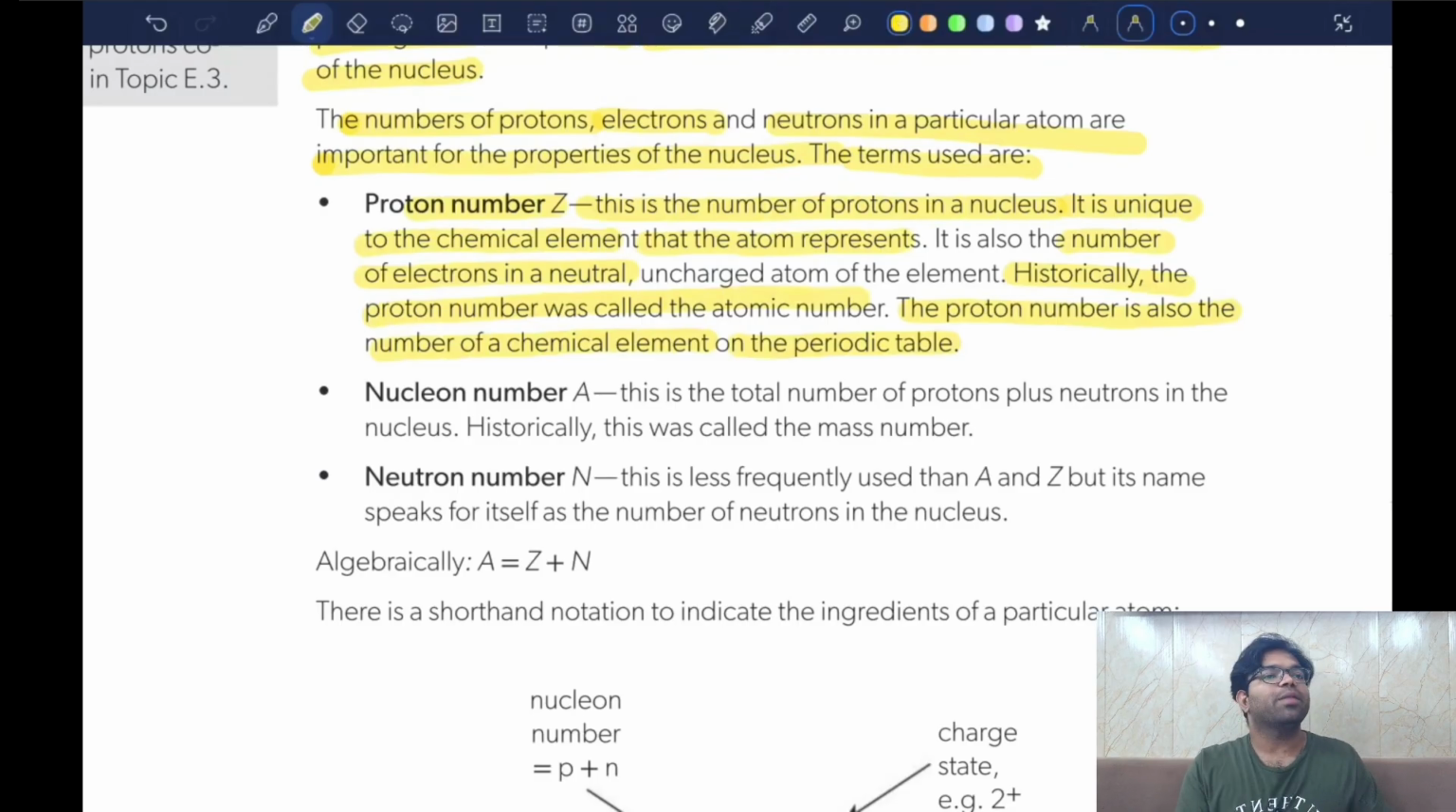That means the whole of the periodic table is arranged in ascending order of atomic number. For example, hydrogen, helium, lithium, beryllium, boron, carbon, nitrogen, oxygen, fluorine, neon are the elements with atomic number 1 to 10. Then you have sodium, magnesium, aluminum, silicon, phosphorus, sulfur, chlorine, argon, potassium, calcium from 11 all the way to 20. Then scandium, titanium, vanadium, chromium, manganese, iron, cobalt, nickel, copper, zinc. That is 21 to 30.